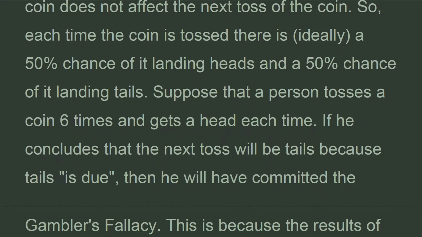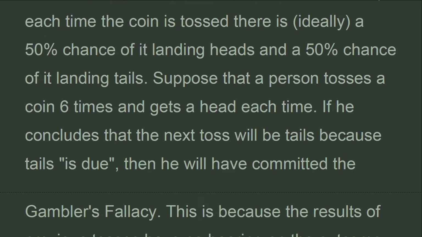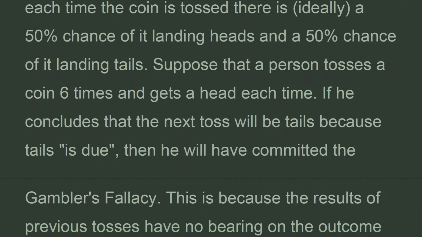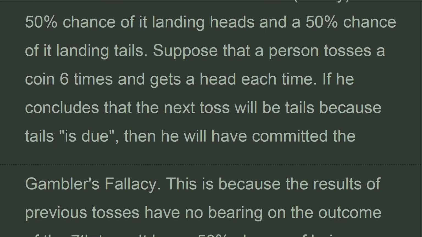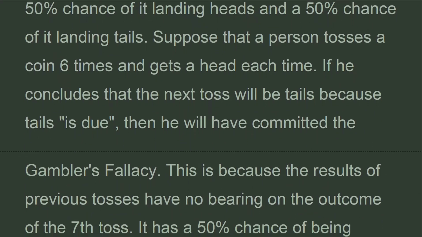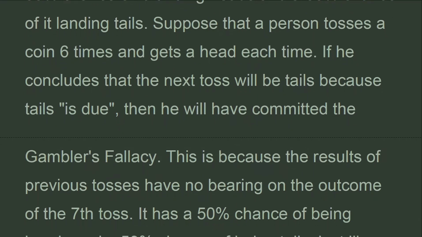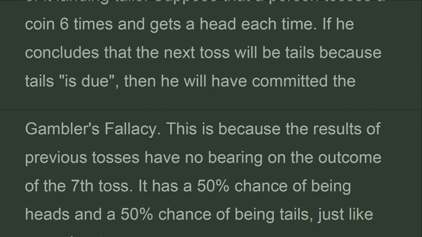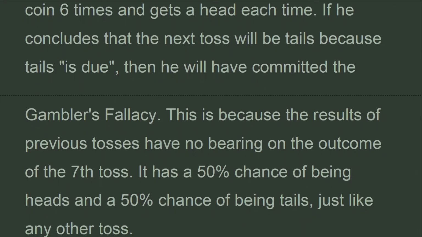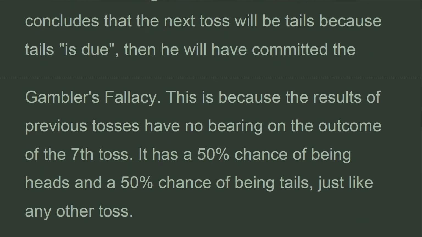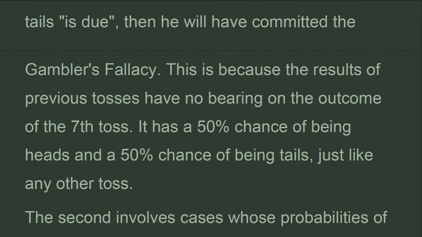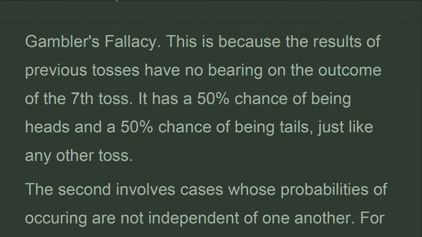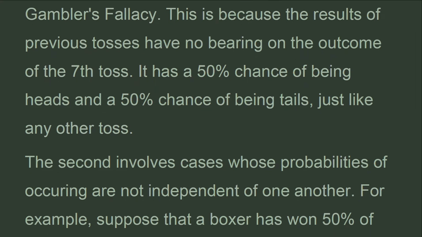Suppose that a person tosses a coin 6 times and gets a head each time. If he concludes that the next toss will be tails because tails is due, then he will have committed the gambler's fallacy. This is because the results of previous tosses have no bearing on the outcome of the 7th toss. It has a 50% chance of being heads and a 50% chance of being tails, just like any other toss.